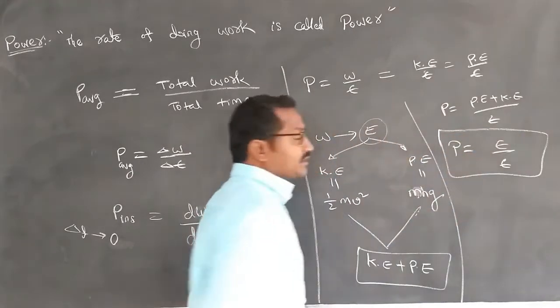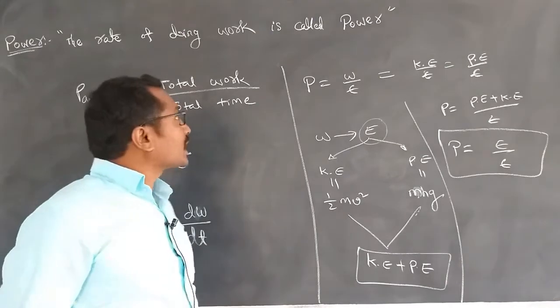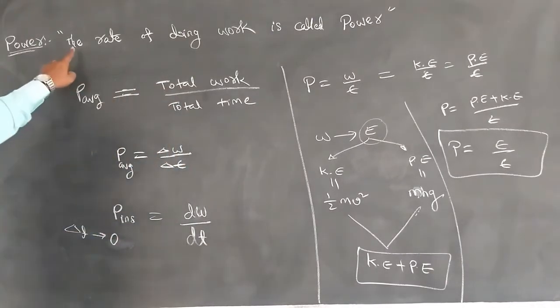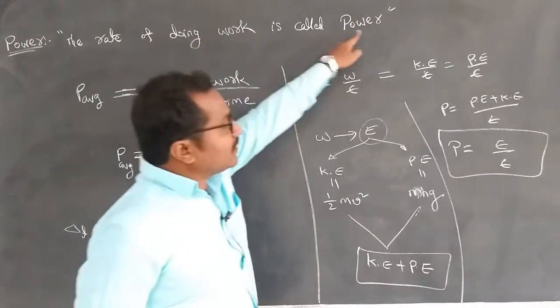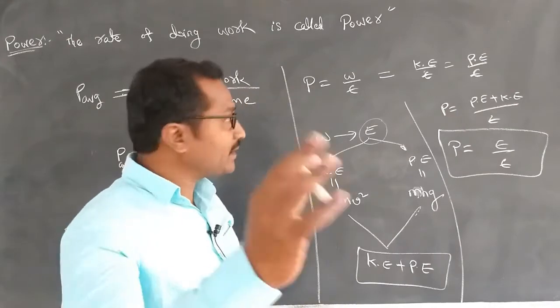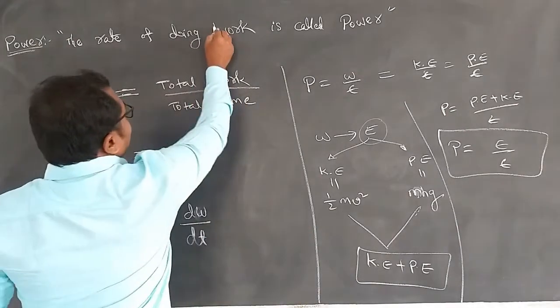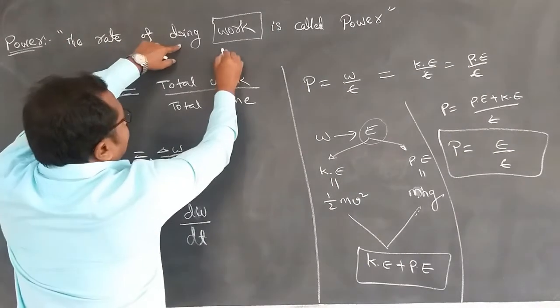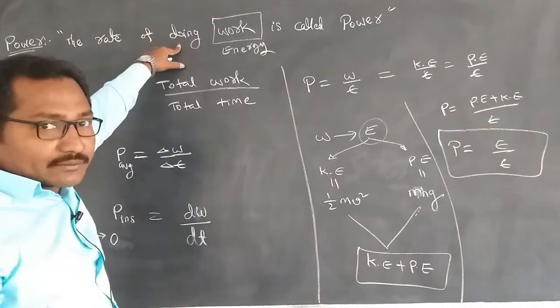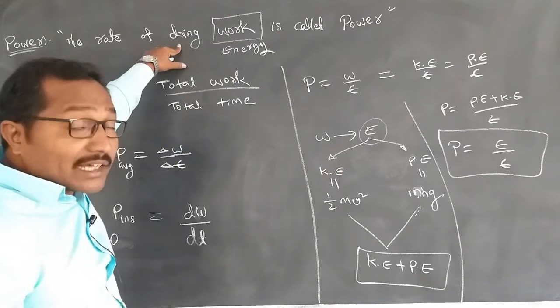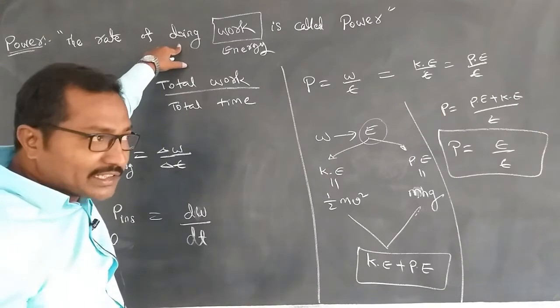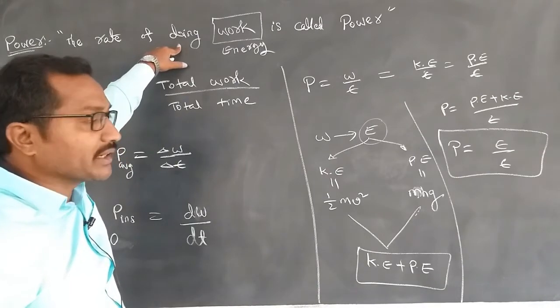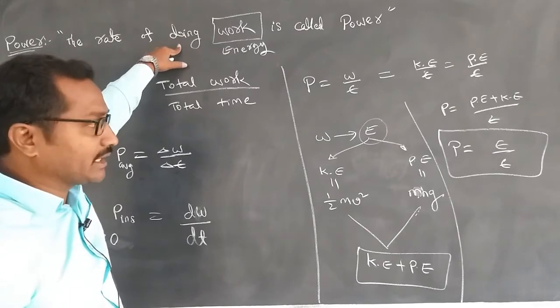Now coming to our basic equation, the rate of doing work is called power. In another manner, I am modifying this as the rate of energy done, or the energy done in a time period, or the ratio between the energy and the time period, is called power.